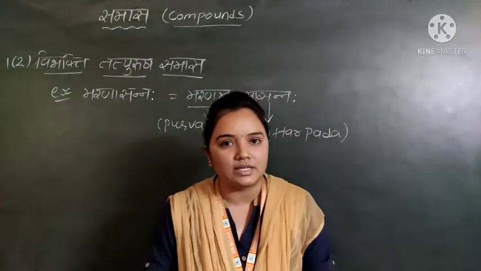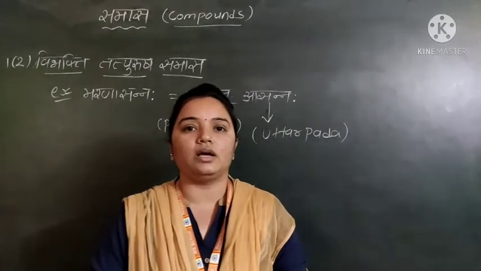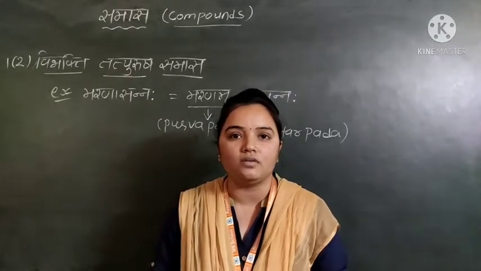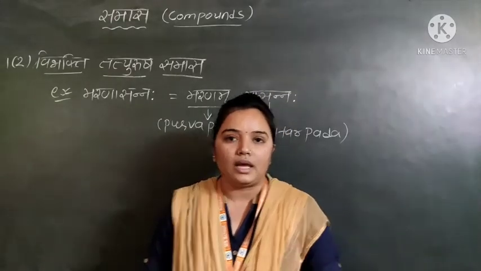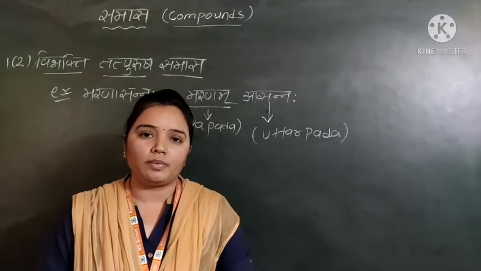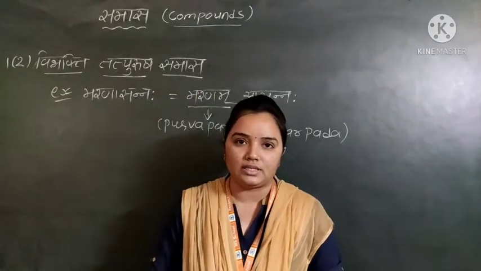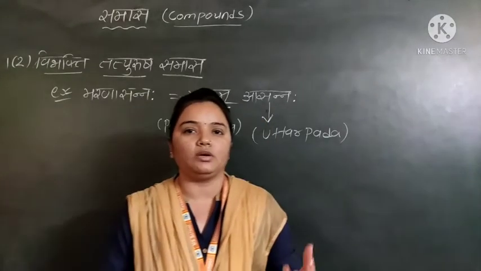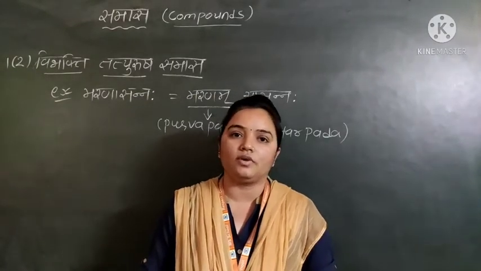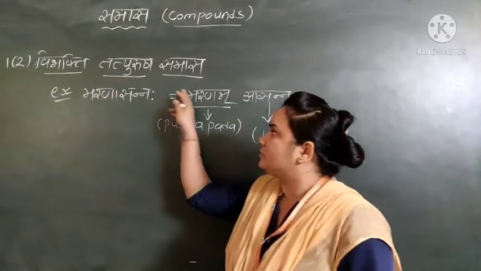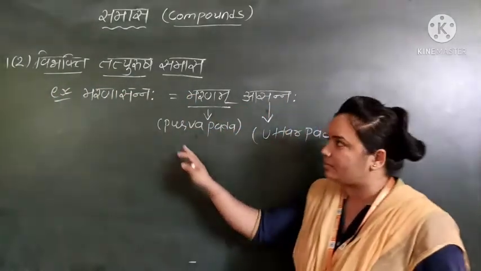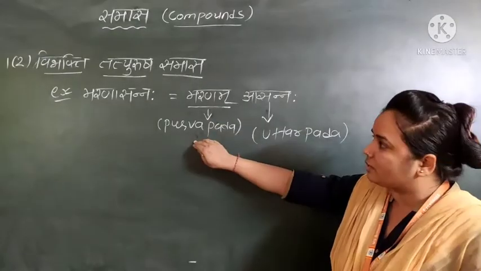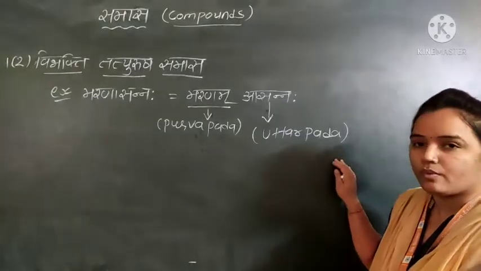So the definition is like this: when we have to dissolve the combined word, the purva pad will be in different cases and the uttar pad will be in the nominative, prathama case. So it will be called the Vibhakti Tatpurush Samas. In the example we have seen, the first word is the Purva Pad and the second is the Uttar Pad.